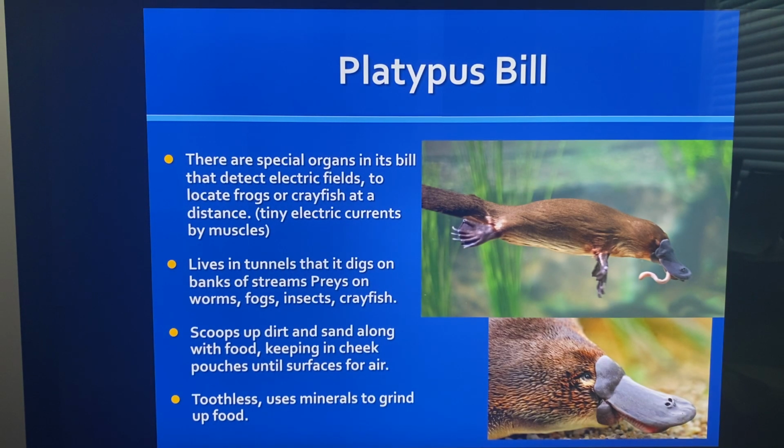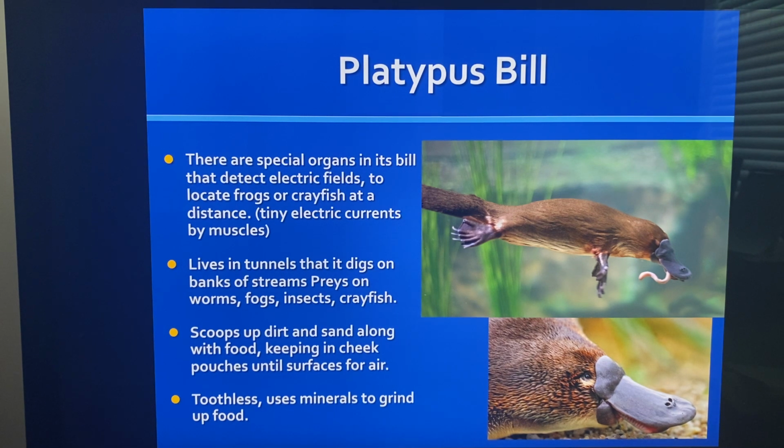More about the platypus bill. There are special organs on its bill that detect electrical fields to locate frogs or crayfish at a distance. Can you believe these frogs and crayfish give off tiny electric currents? They can sense these electric currents and basically get around by their platypus bill. Man, God is so specific that they can have a bill that detects electrical currents.